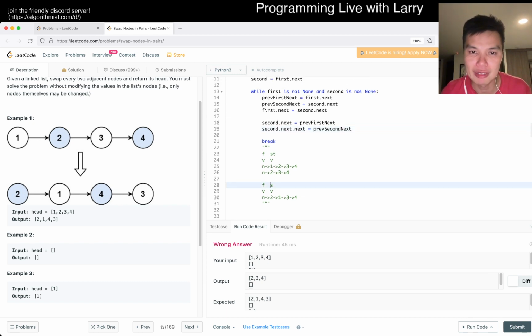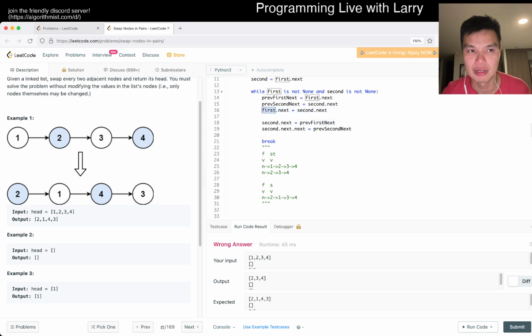Okay, second dot next should... I guess this is wrong because if this is right, then we would have a 1 with an infinite loop. So previous first next, which is, oh, this is at the 1 itself. No, but that's right.